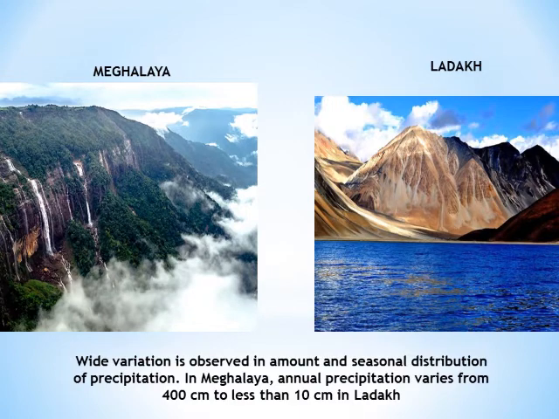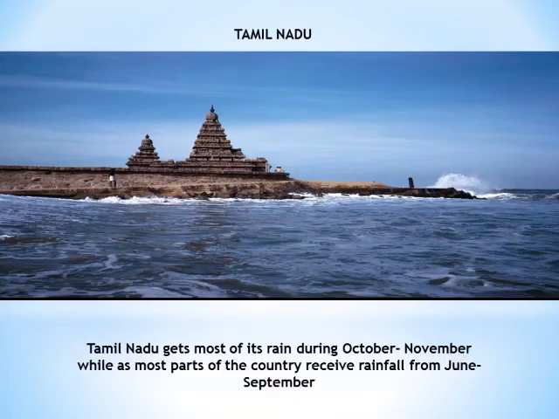In Meghalaya, we find there is heavy, immense rainfall. While in Ladakh, we don't get that much rainfall. Similarly, most parts of India receive maximum rainfall from June to September. But if we take the example of Tamil Nadu, we find that most of its rain it gets during October and November.